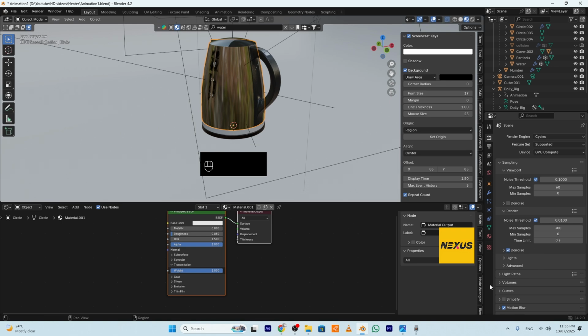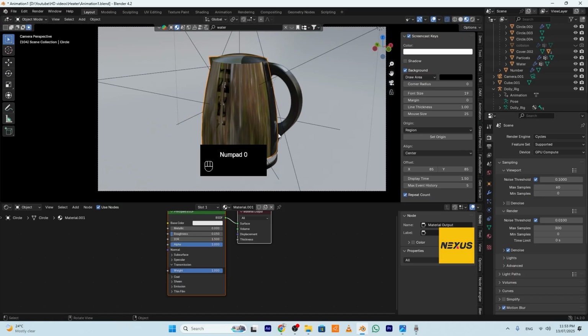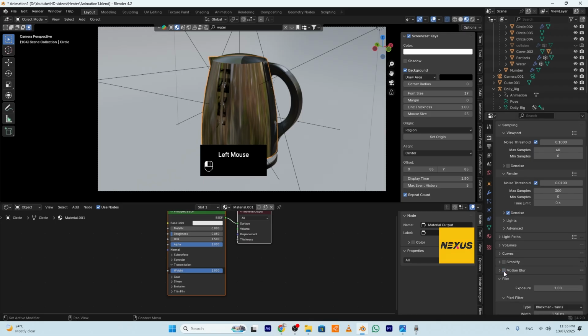Enable the denoise. Then I will go to camera 2. We added a camera in part 2 if you wanna check. Then go and enable the motion blur. Okay, and we can check before rendering the animation.